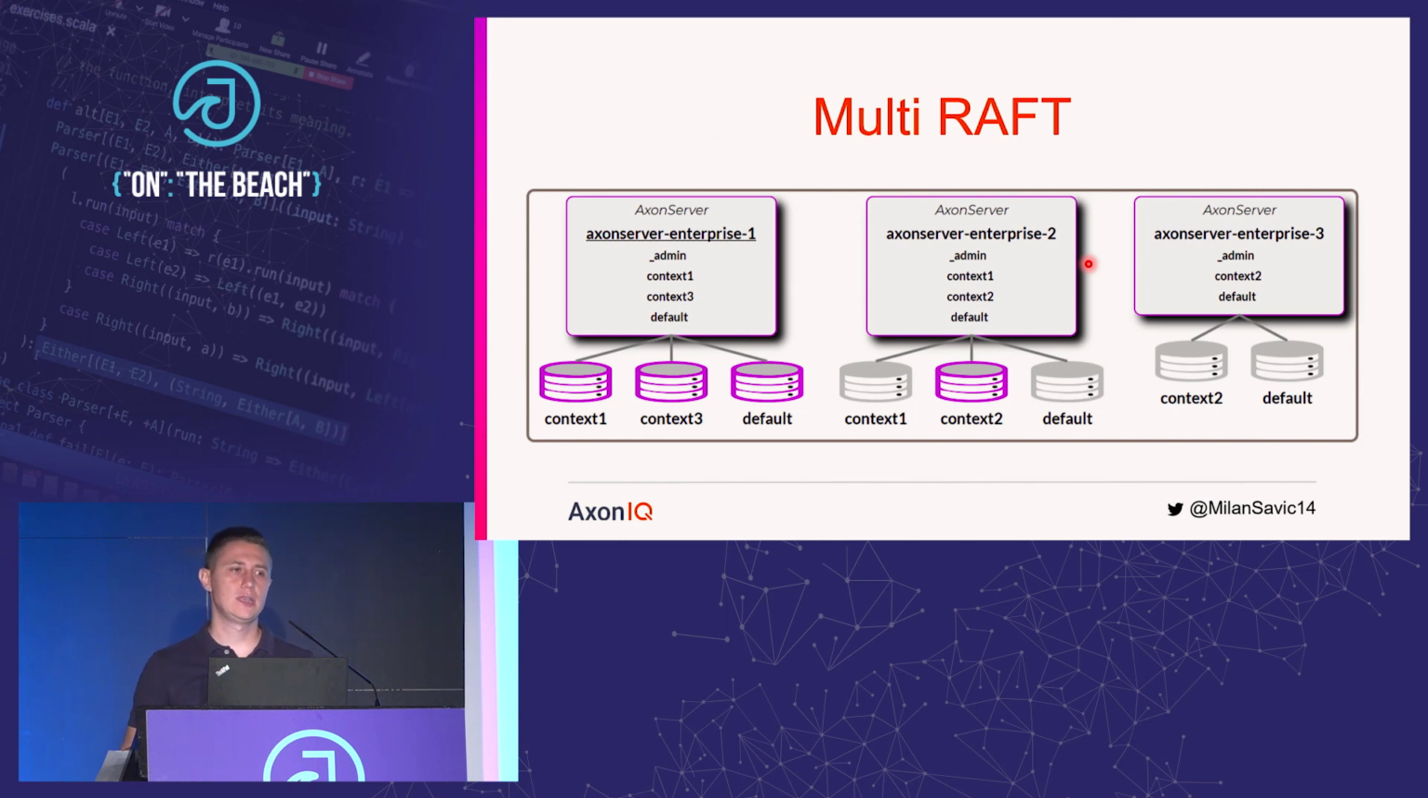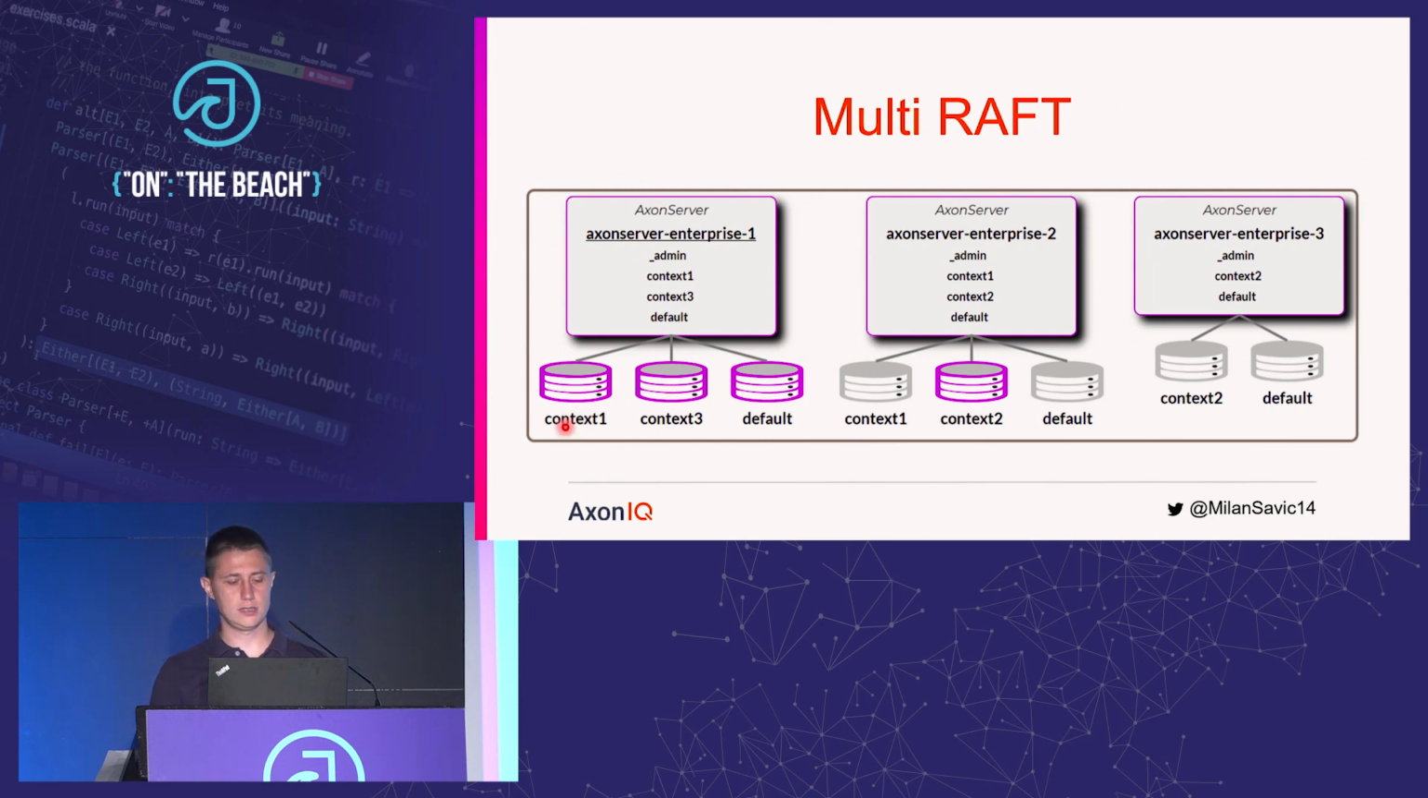Fortunately, within the Axon framework, we already have a natural division. We divide our Axon applications in contexts. Those are bounded contexts if you're familiar with DDD principles. And here on this image, we can see that we are going to have a Raft group per our bounded context. And we are going to have a leader, and that leader can be a completely different server.